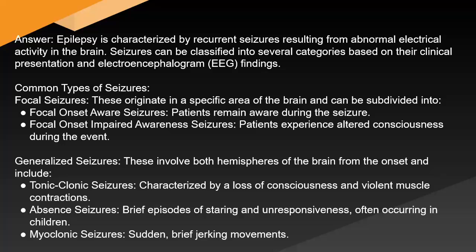These originate in a specific area of the brain and can be subdivided into focal onset aware seizures, where patients remain aware during the seizure, and focal onset impaired awareness seizures, where patients experience altered consciousness during the event. Generalized seizures. These involve both hemispheres of the brain from the onset and include tonic-clonic seizures, characterized by a loss of consciousness and violent muscle contractions. Absence seizures: brief episodes of staring and unresponsiveness, often occurring in children.